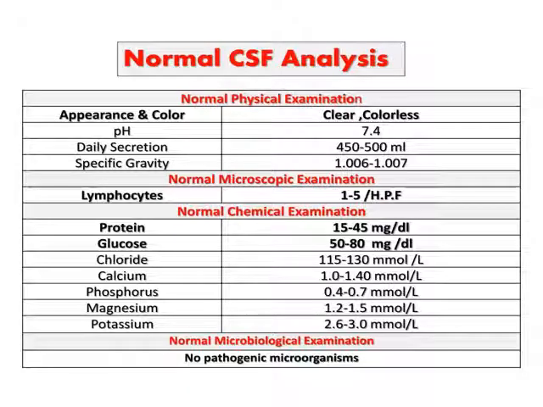Phosphorus, magnesium and potassium are also important, but you must know the normal microscopic examination, that is 1 to 5 lymphocytes per high power field, and protein, glucose and chloride. These are very important. In microbiological examination of normal CSF, there will be no growth, or no bacteria present.